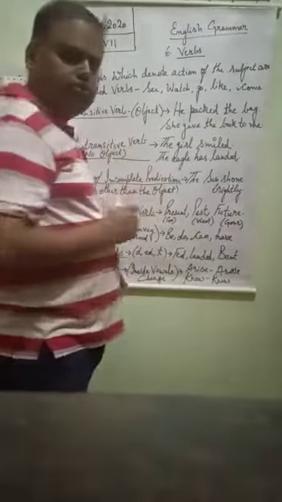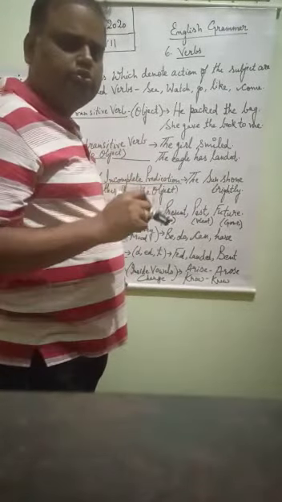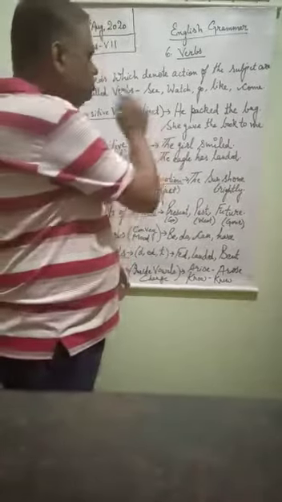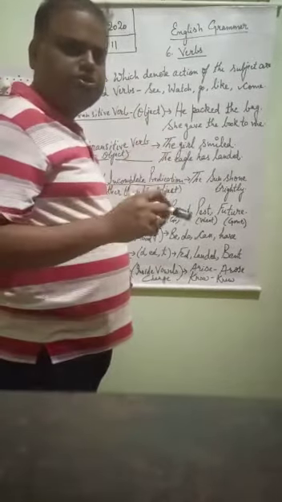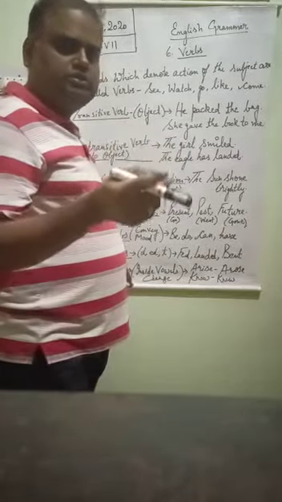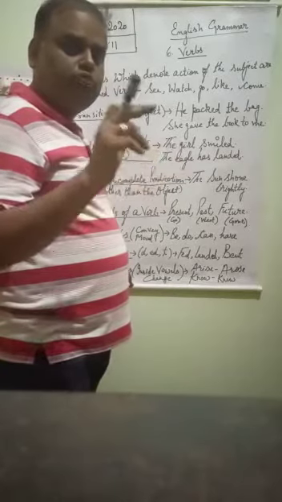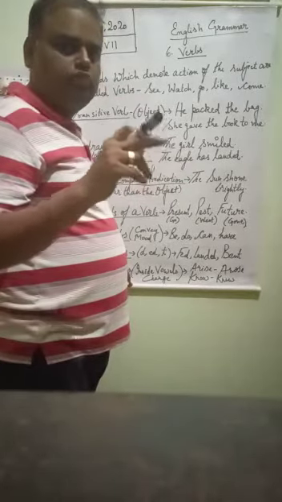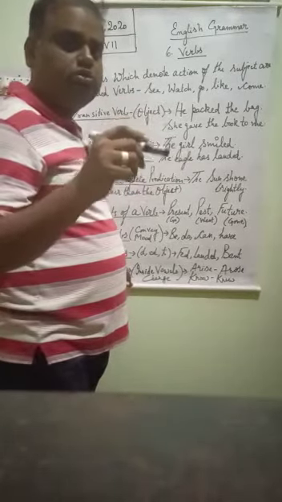First is the transitive verb. Transitive verbs are those types of verb where there is an object. Object means we have to ask the question what to the verb. We have to ask a question by adding what to the verb.